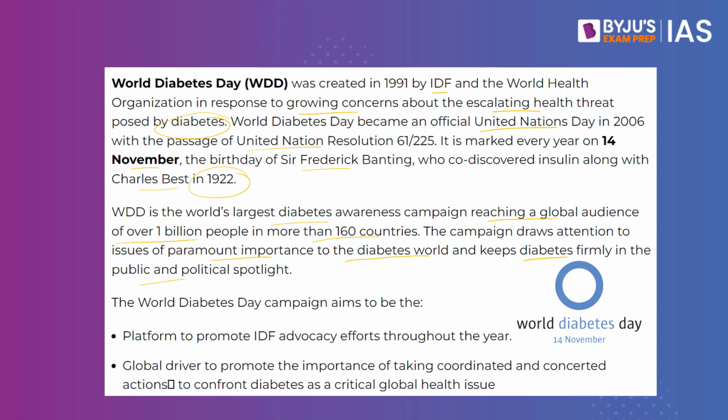The World Diabetes Day campaign aims to be the platform to promote advocacy efforts throughout the year, a global driver to promote the importance of taking coordinated and concerted actions to confront diabetes as a critical global health issue. So this is one of the programs initiated at the global level by the International Diabetes Federation and the World Health Organization so that we can bring an end to diabetes.